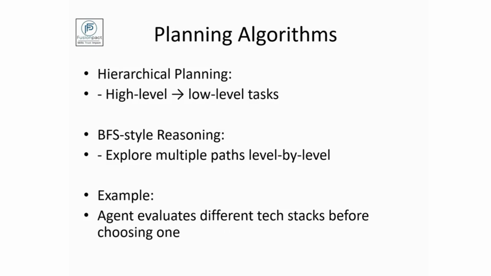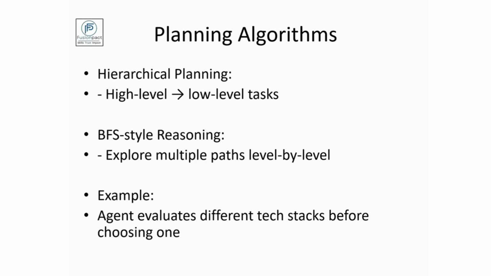First, hierarchical planning. Hierarchical planning is nothing but when a big problem or a big goal is divided into smaller goals, and the actions will be taken according to that. So let's assume while building an application, there are several steps we have discussed, like designing of UI, backend, database setup, etc. These types of reasonings are the common reasonings, but there comes a BFS style reasoning,